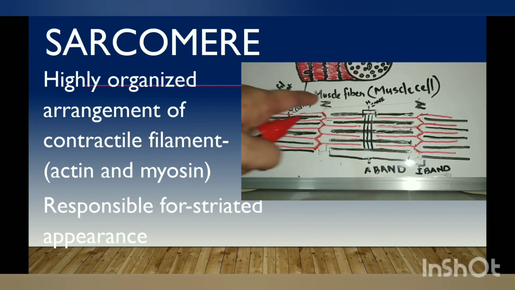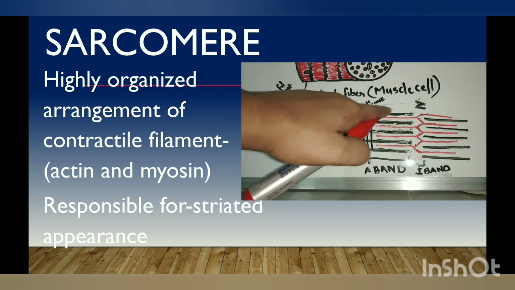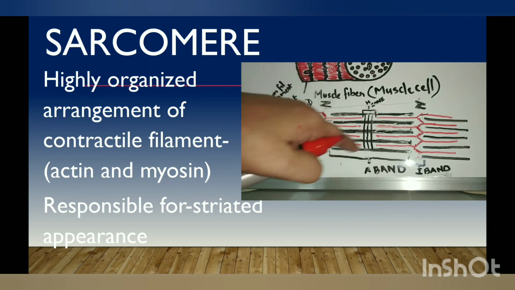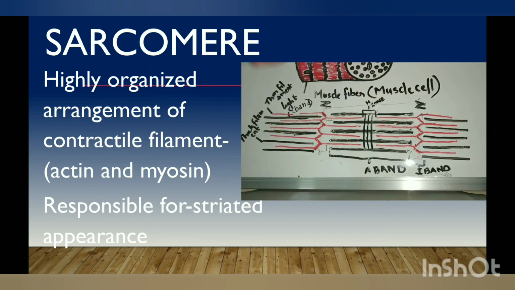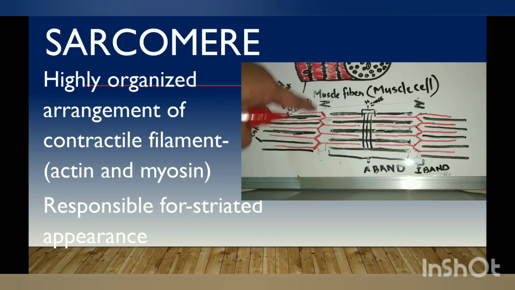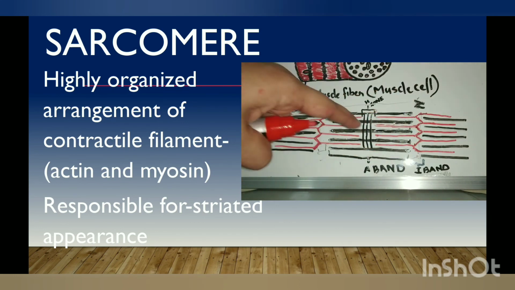I have marked actin filament with red and myosin filament with black. The black color is the myosin filament and it is thicker, and the red color is the actin filament, and these are arranged in a sequential pattern. The space between two Z lines is a single sarcomere, and it is responsible for muscle contraction.